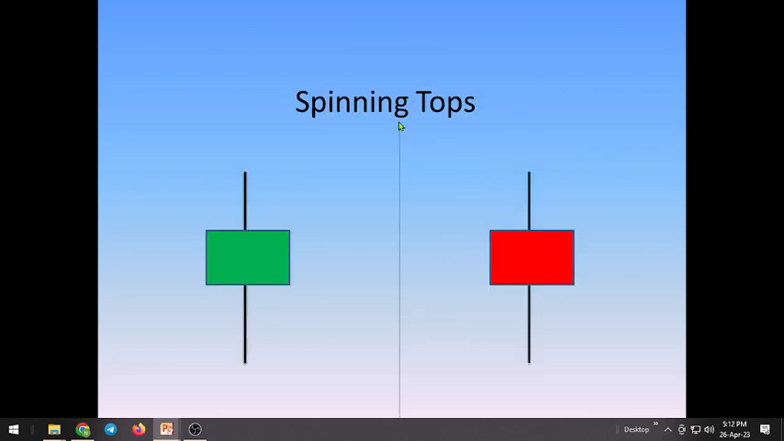Spinning top. Spinning top candles are candles where the body is small and there will be a wick on both sides. There will be a green spinning top and there will be a red spinning top, but the spinning top's color is not that important. If price breaks above the spinning top candle, there is a chance of prices going higher, and if prices break the spinning top's bottom, prices will come down.